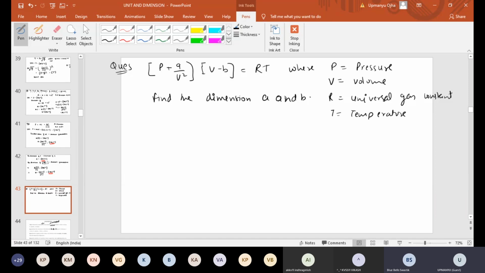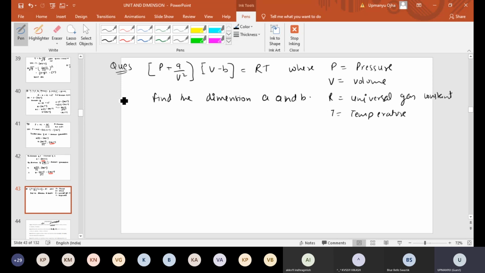Sir, A is M1 L5 T minus 2. What is B? So B is M0 L3 T0. Very good. We don't need R and T value first of all. Why we don't need? We can simply use the principle of homogeneity here.